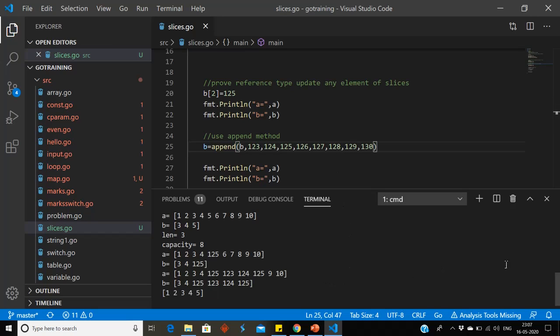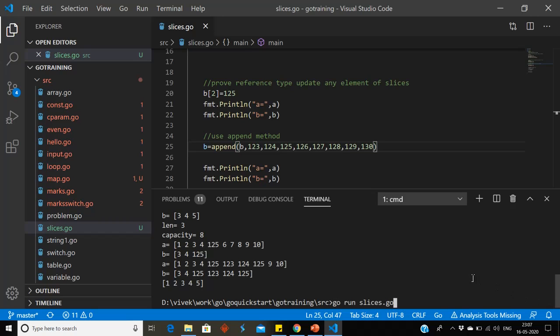Save. Now we can run it again. Go run slices.go. So if you will see, original array A is same 1 2 3 4 5 125 and 10, and B is pointing to new array. So our code is running fine.